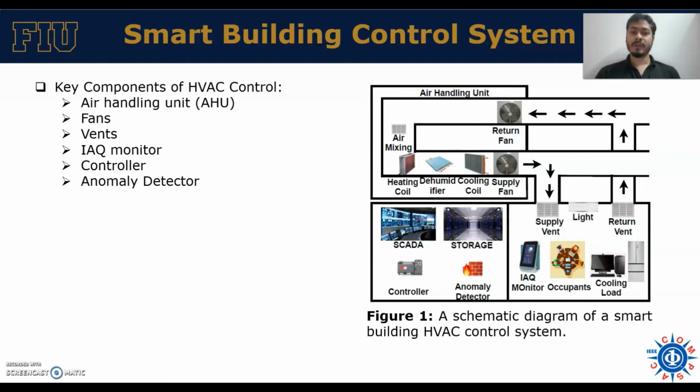So a zone is comprised of several rooms. The air handling unit has some core components like the heating and cooling coils, the humidifier and the dehumidifier, the supply fan, and also the return fan. So the supply fan supplies air to the room through the supply vents and gives back the air to the return vents. The occupants are the main source of carbon dioxide and heat generation.